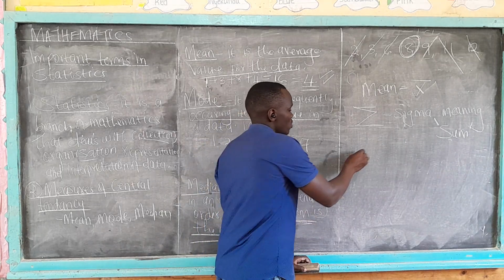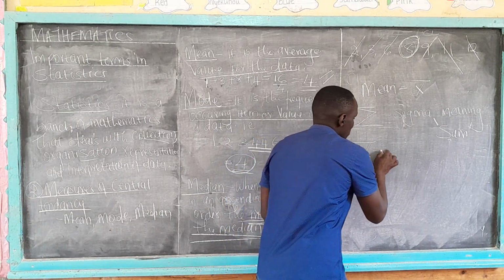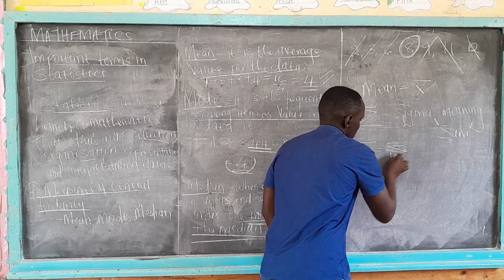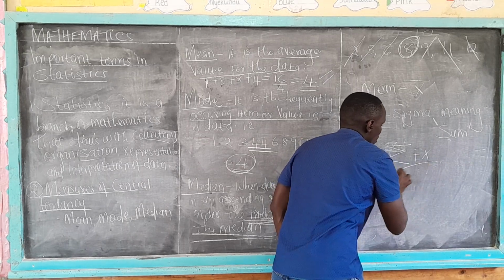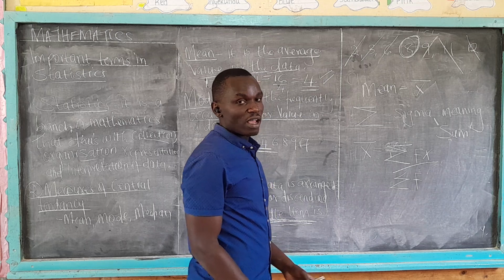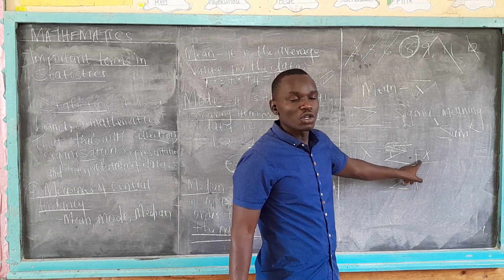And we agreed that to get the mean for a grouped data, you use the summation of f of x all over the summation of f. Summation of f of x is frequency multiplied by the midpoint.